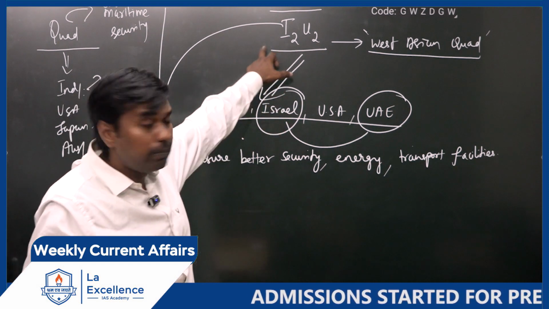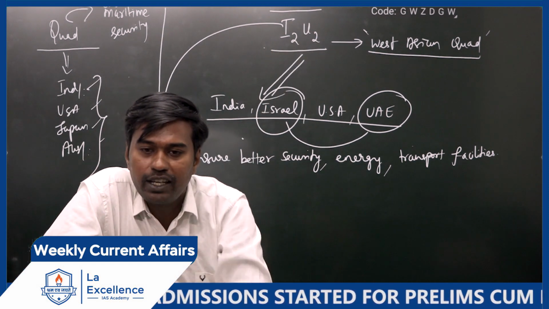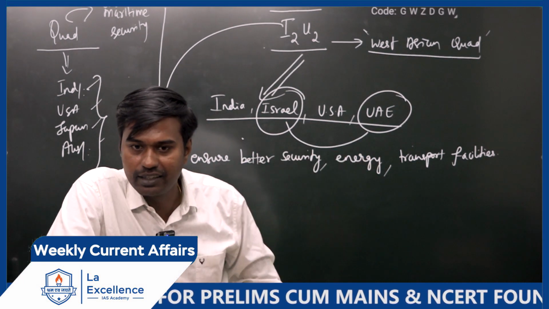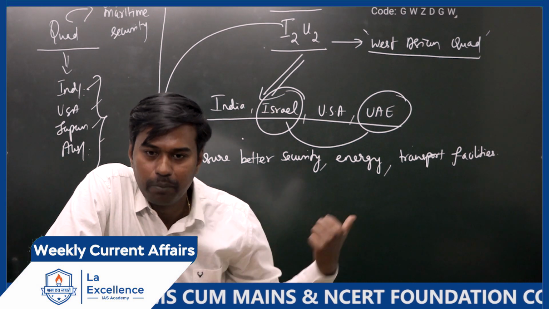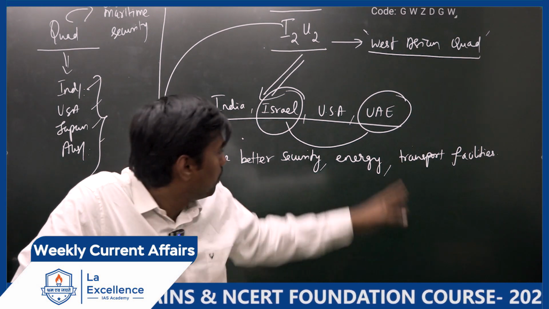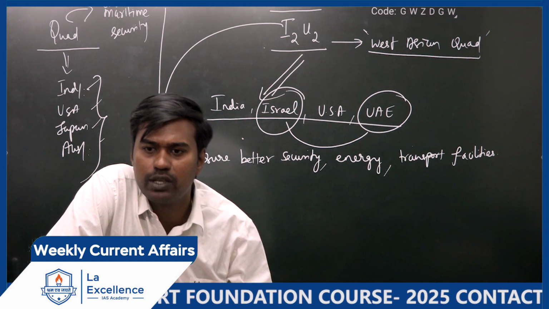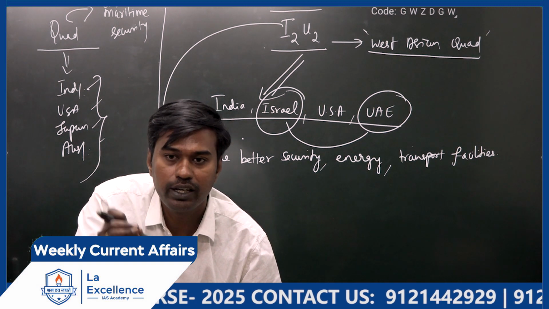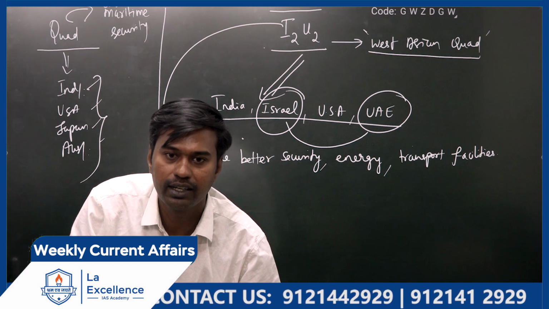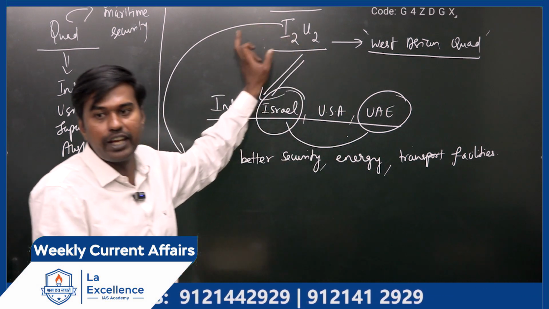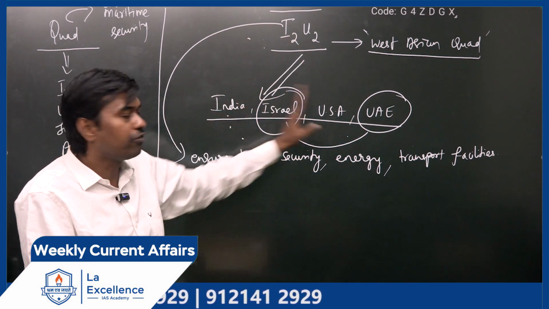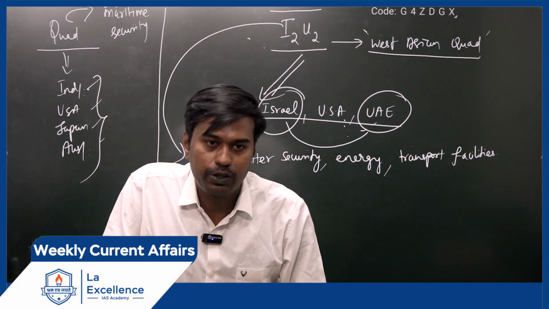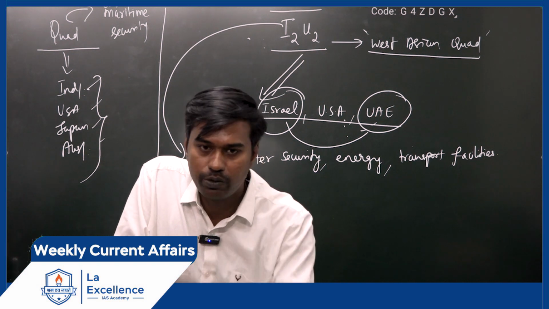Now, by being a member of this I2E2, India can effectively balance Israel and UAE. They are like opposite poles. But when you attend the meeting, because UAE is supported by a lot of Muslim countries, if India wants to get the support of these Muslim countries, then you need the support of UAE first. Since UAE is a member of this I2E2, India can often discuss with them the issues between them, and we can try to find a balancing position here. So it will help India.